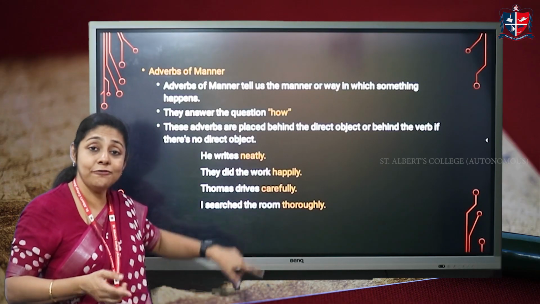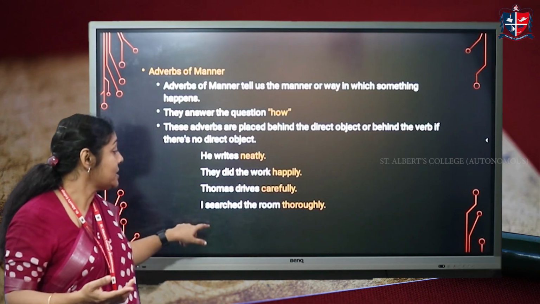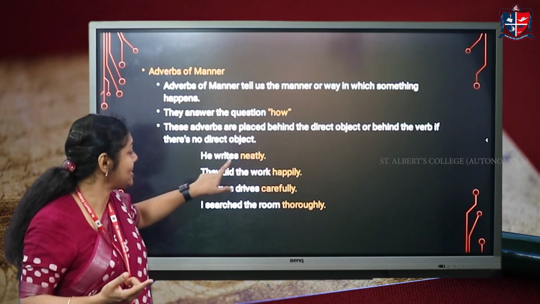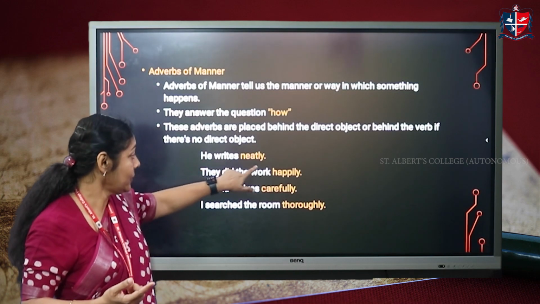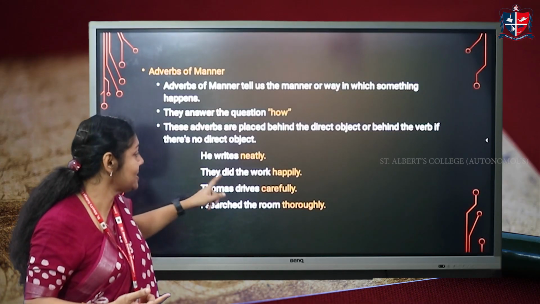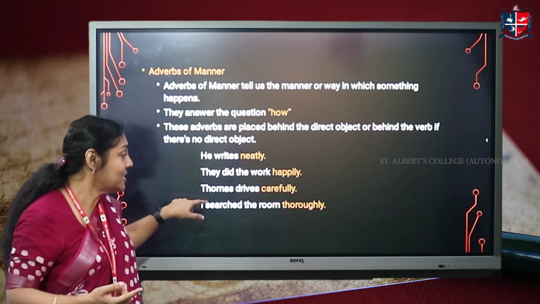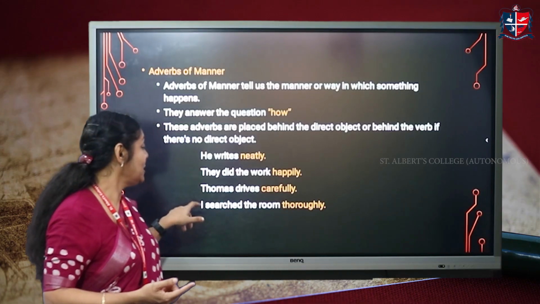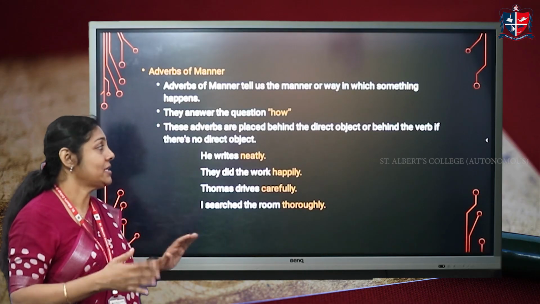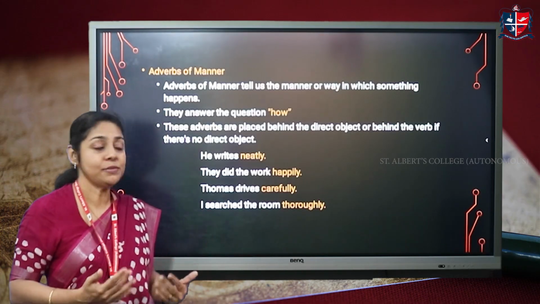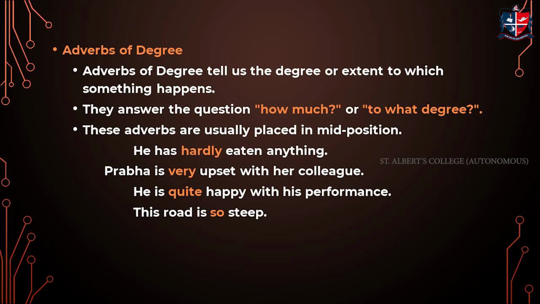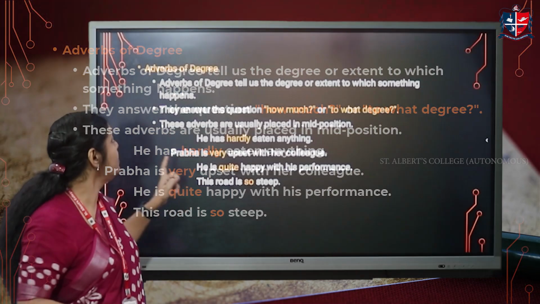Thomas drives carefully. Drives how? Carefully. I searched the room thoroughly. Searched how? Thoroughly. So in these sentences, we see that the adverb of manner in the first sentence comes just behind the main verb. In the second sentence, it comes after the direct object. In the third sentence, again it comes after the main verb. And in the fourth sentence, it comes after the direct object, right? So, adverbs of manner are placed sometimes behind the direct object or sometimes behind the verb if there is no direct object, right?